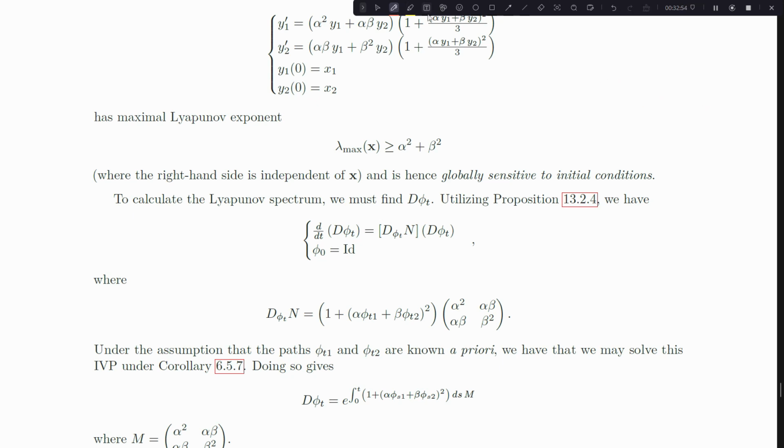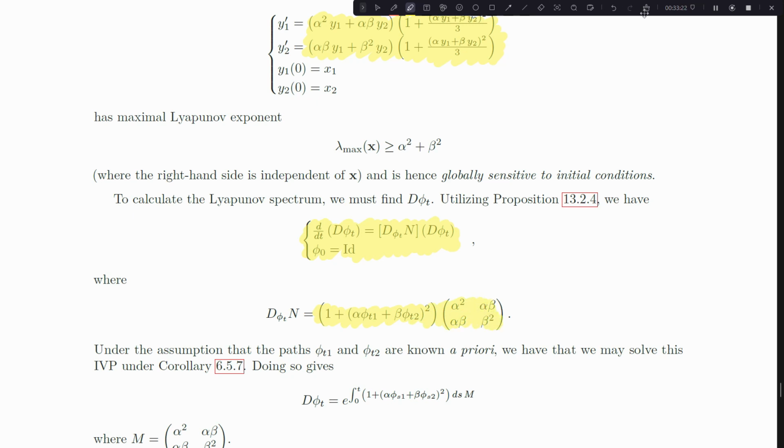is. And so the first step I'm going to do is write down that proposition which describes how dφ_t evolves. dφ_t evolves as an initial value problem that satisfies this quantity, where n is everything up here, right? So I'm going to calculate a Jacobian of everything up there. And what I get as a Jacobian is the following.